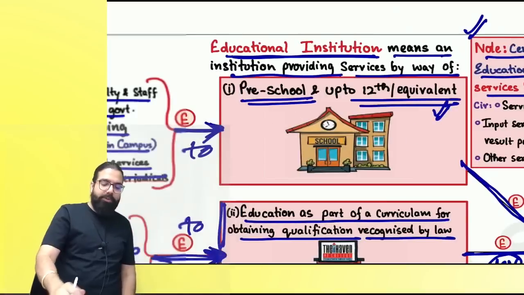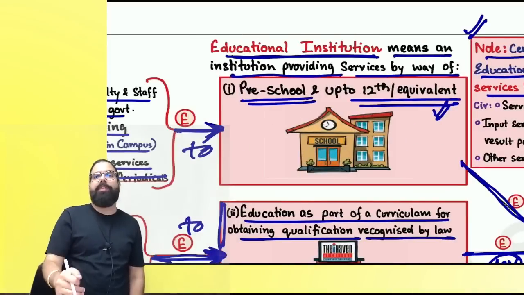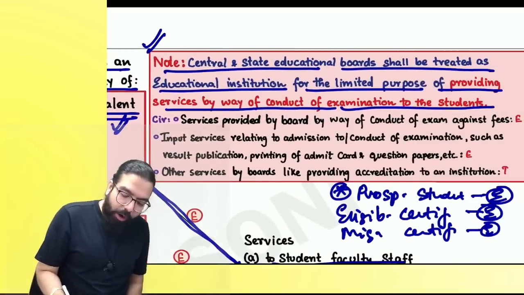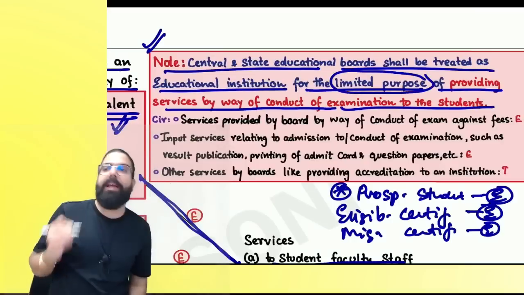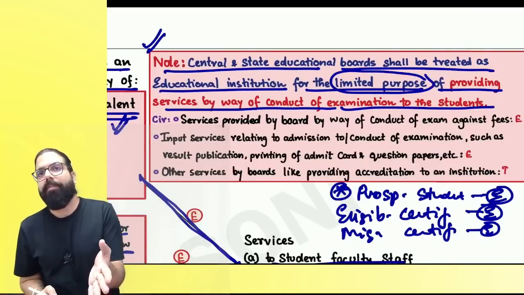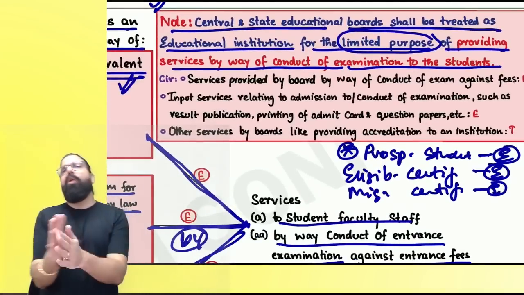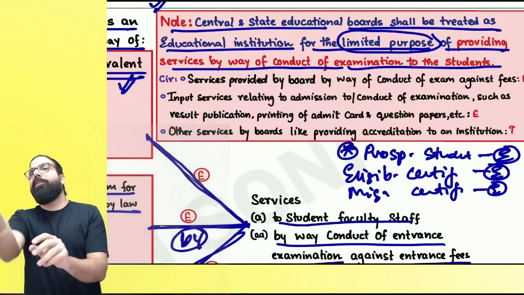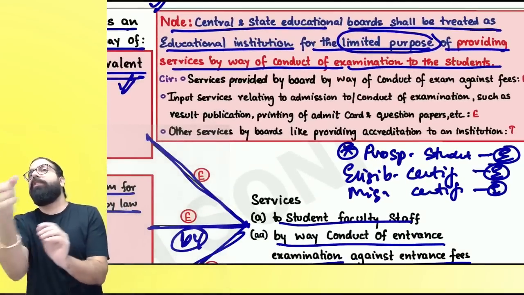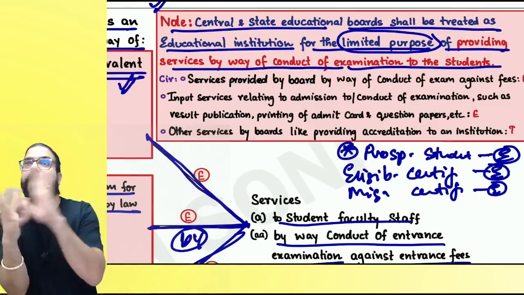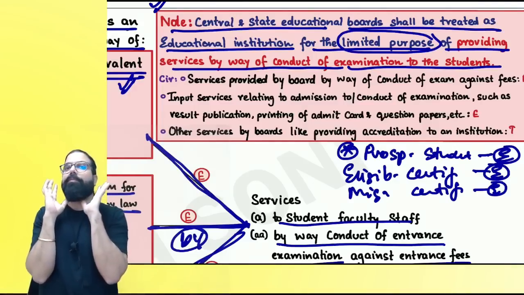Did you see state board anywhere here in educational institution? But state boards, central boards, etc., will be considered only for the limited purpose of providing services by way of conduct of examination. Their services will be exempted. Supposing Venki wants to open a college, he has to go to the board and take affiliation. All these affiliation fees will always be taxable.